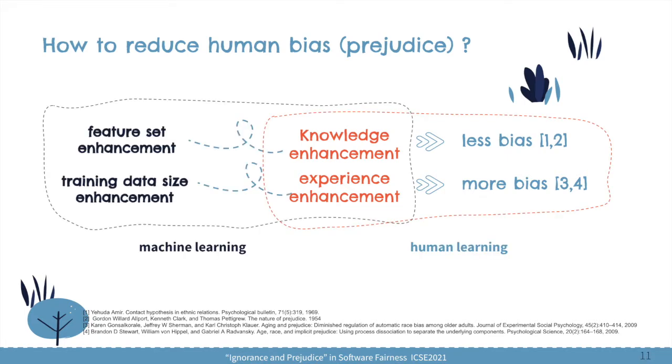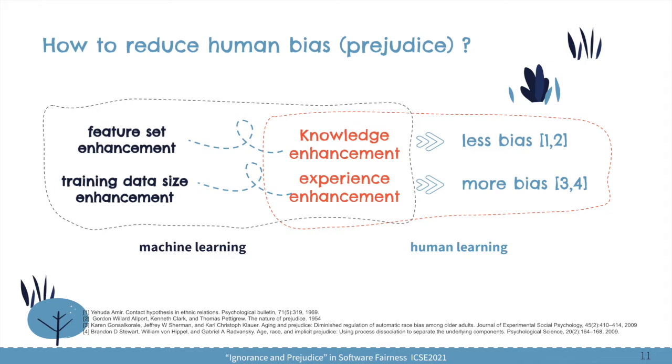In machine learning, there is an interesting connection between feature set enhancement and knowledge enhancement. For example, when we collect more features, it's very much like collecting more information to get more knowledge, to learn more about an object. And similarly, there is an interesting connection between training data size enhancement and experience enhancement.